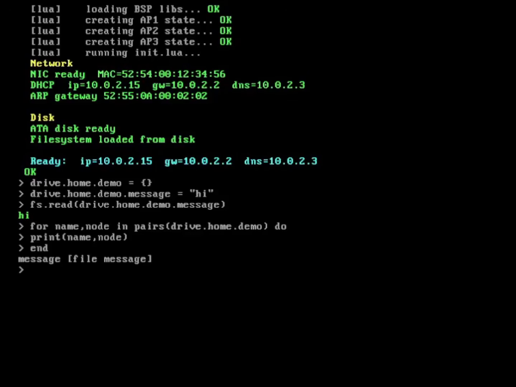Most kernels have multiple threads sharing the same address space and runtime. doohickey doesn't. Instead, every CPU gets its own Lua state, each processor has its own globals, its own stack, and its own garbage collector. The bootstrap processor runs the REPL, while the other processors wait for work. So, for example, I can submit a task to another CPU like this.